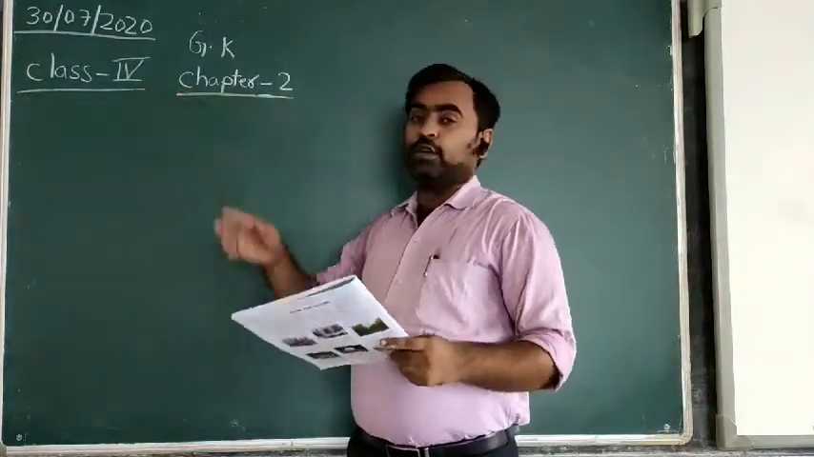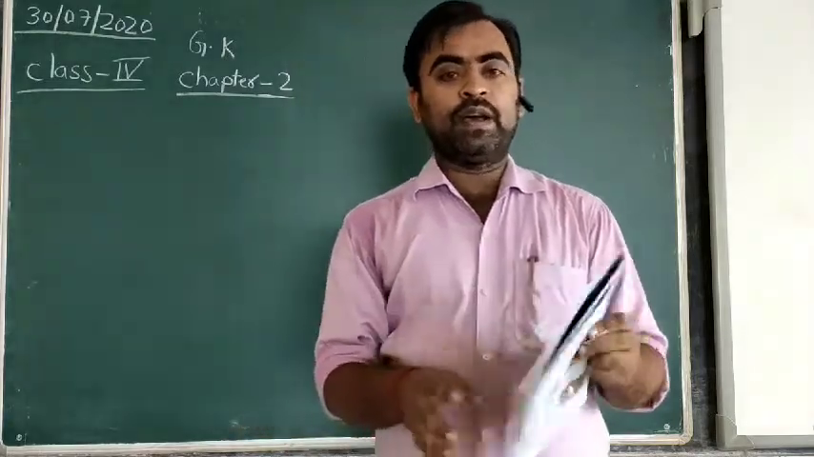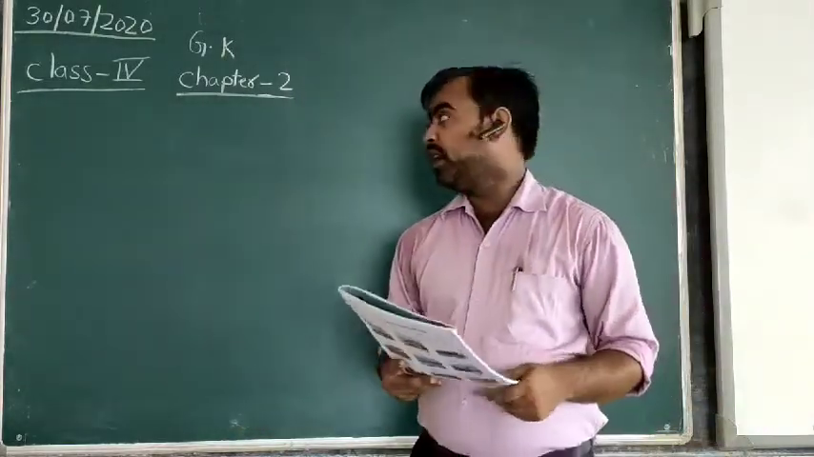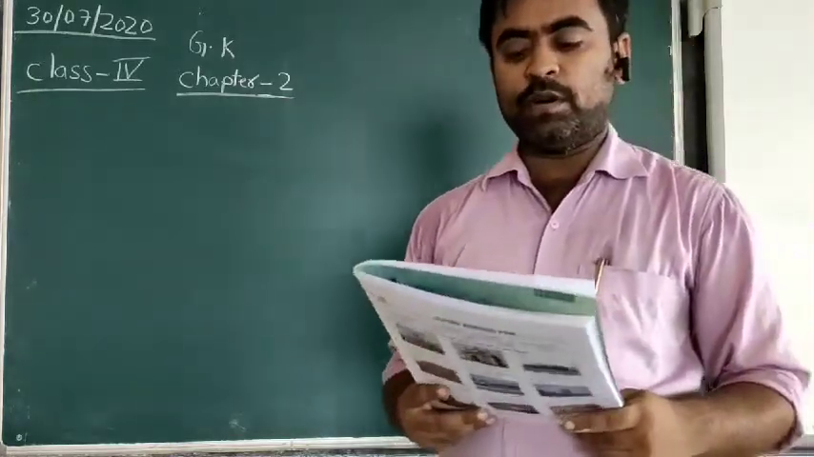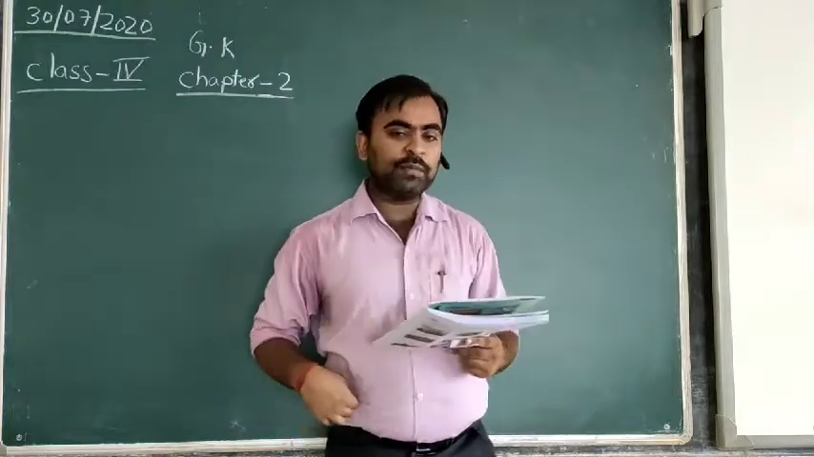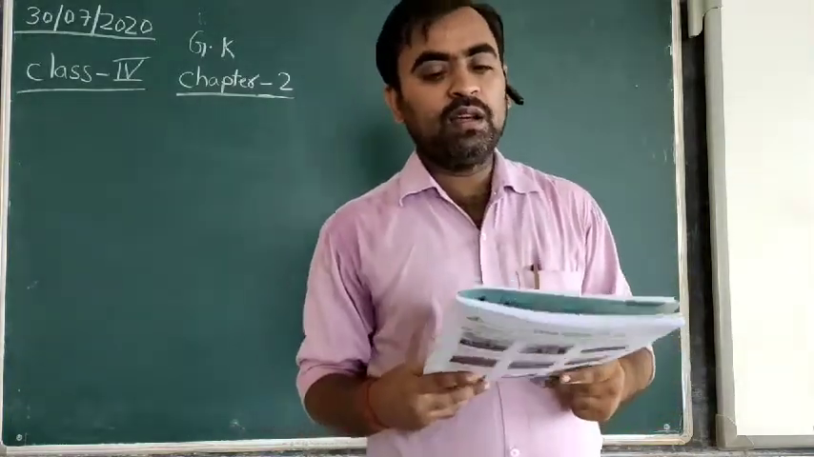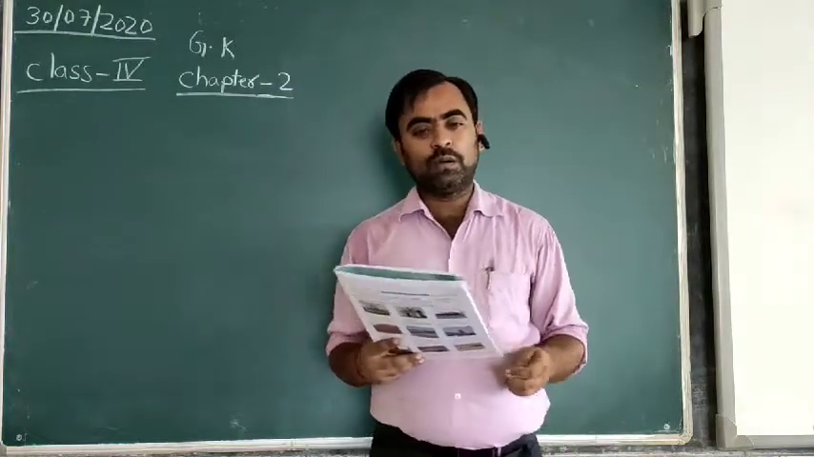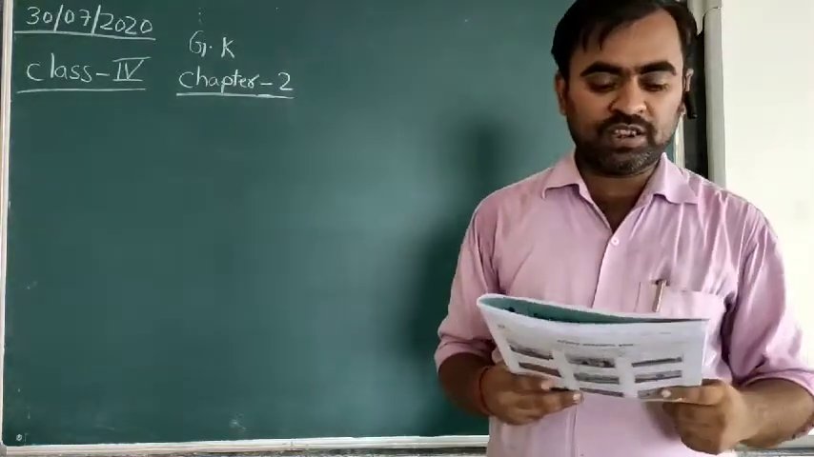Now we move to chapter 2, where the name of the chapter is Amazing Birds. It is related to birds, and some pictures of birds are given with some explanations, and you have to identify the name of the particular bird shown in the picture.